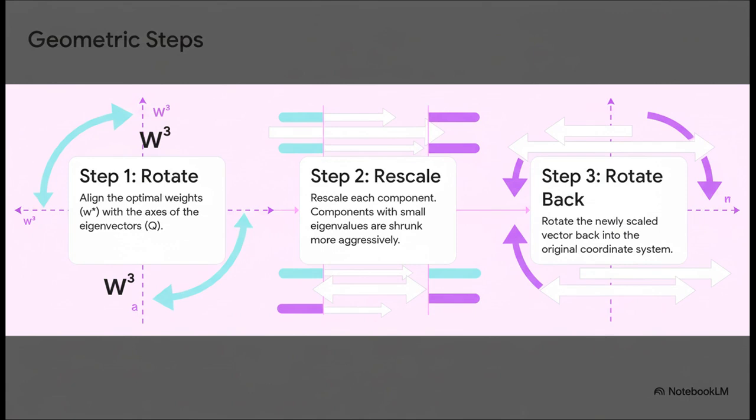Step 1, we multiply our original weights by Q transpose. All this does is rotate our weight vector so that it's perfectly aligned with those principal axes of curvature we just found. Step 2, this is where the magic happens. We rescale the vector. But, and this is the whole point, we don't shrink everything equally. The amount of shrinkage for each component depends on its corresponding eigenvalue. The components that lie along axes with small eigenvalues, the flat directions of our error surface, get shrunk down the most. A lot. And then, step 3, we just multiply by Q to rotate everything back to where it started.